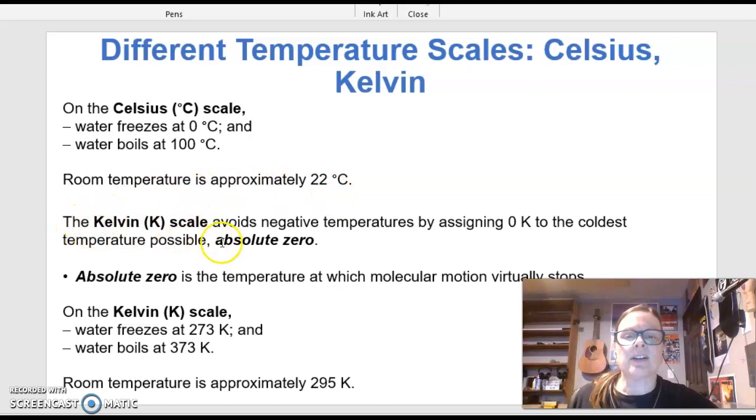The Kelvin scale avoids negative temperatures altogether by assigning 0 Kelvin to the coldest temperature possible. That is absolute zero. Absolute zero is the temperature where molecular motion will stop. All right, on the Kelvin scale, water freezes at 273 Kelvin and it boils at 373 Kelvin. Room temperature is at 295.